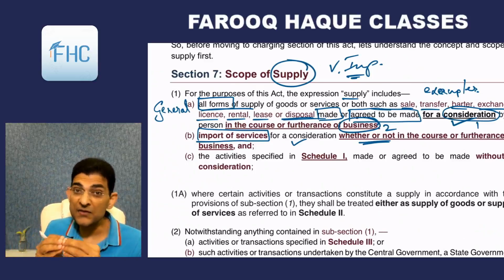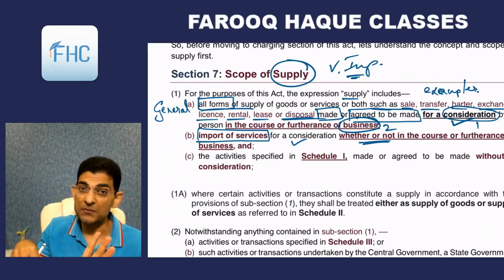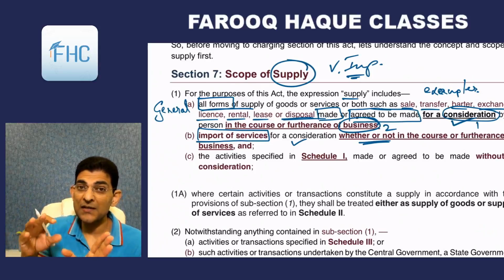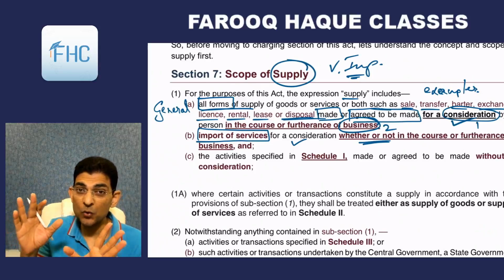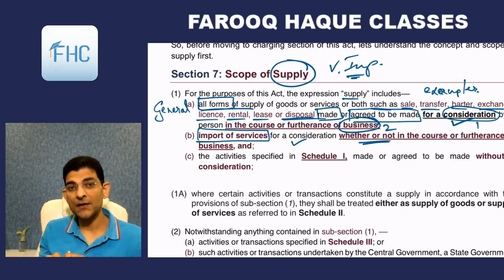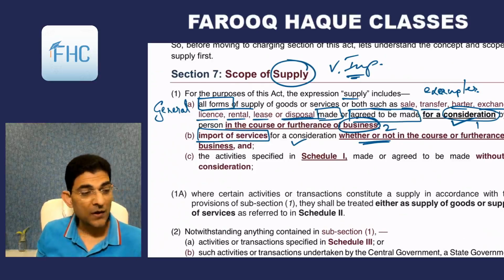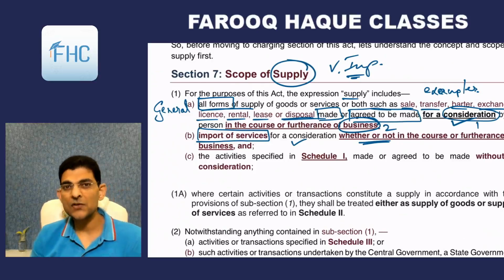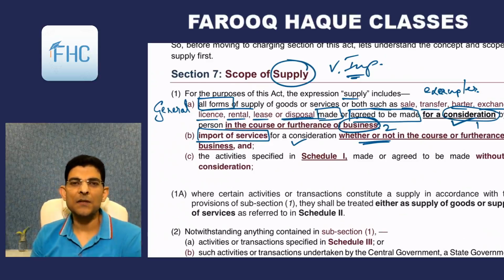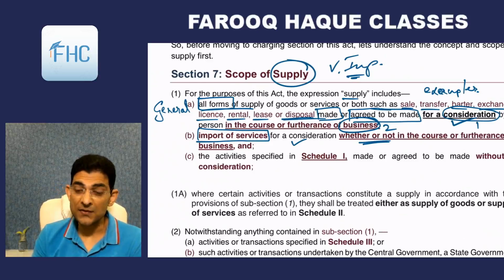But import of services are dealt with by GST Act, not by the Customs Act. Customs Act doesn't deal with services, they only deal with goods. Okay, so therefore import of service is covered here in the GST Act, and it says that import of service for a consideration, if there is consideration, then it will be considered as supply, even if it is not in the course of furtherance of business. Okay, point to be noted.